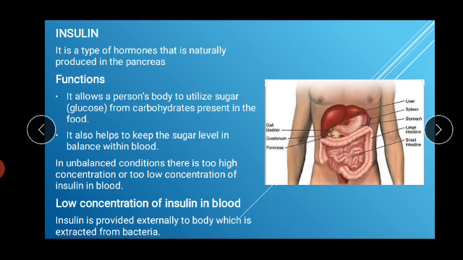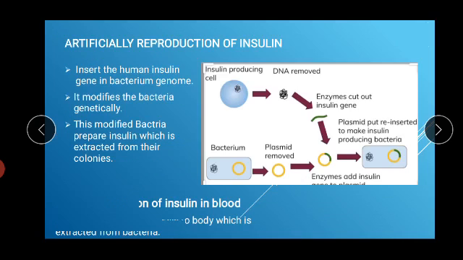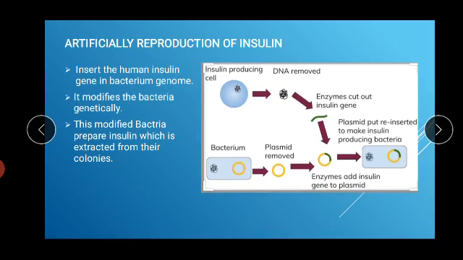So such persons are given insulin externally, and we will get that insulin from the bacteria, so that the sugar level is maintained in balance. Now, how will we get artificial insulin from the bacteria? Artificial reproduction of insulin. Students, here is the insulin producing cell.